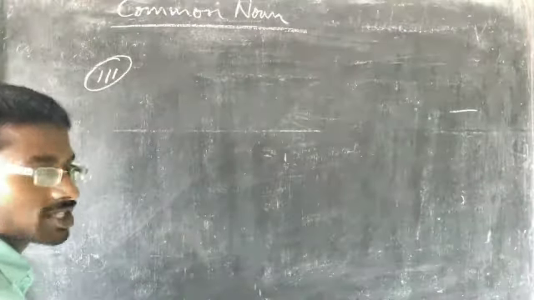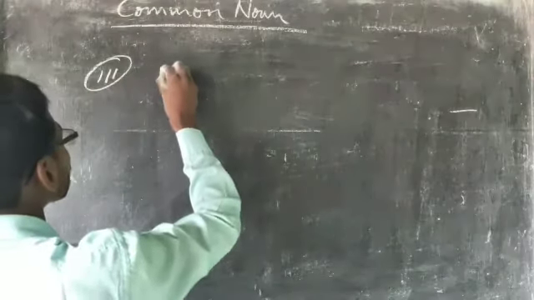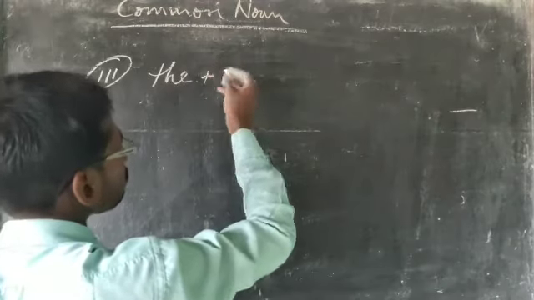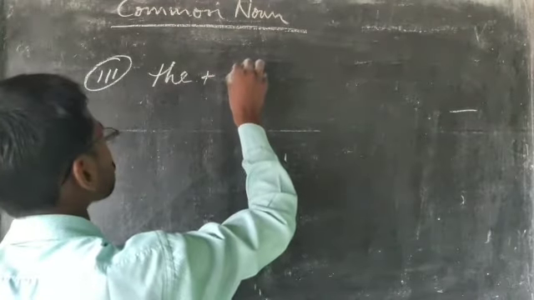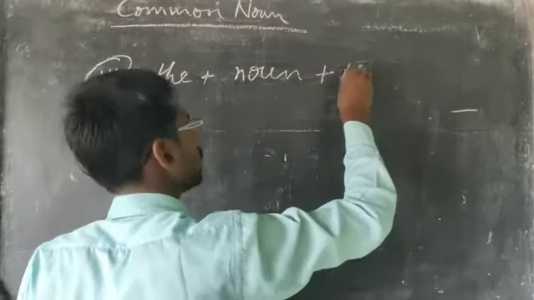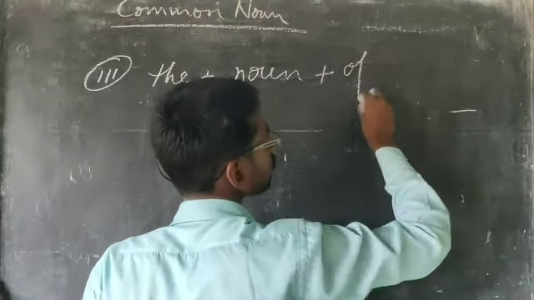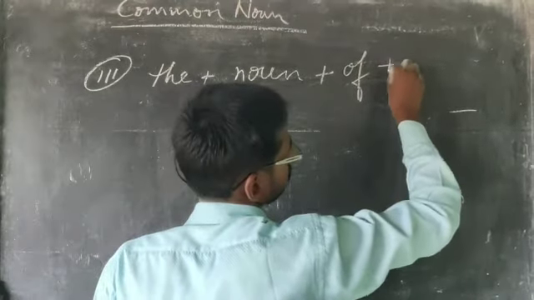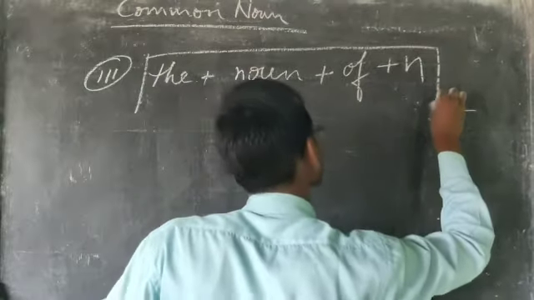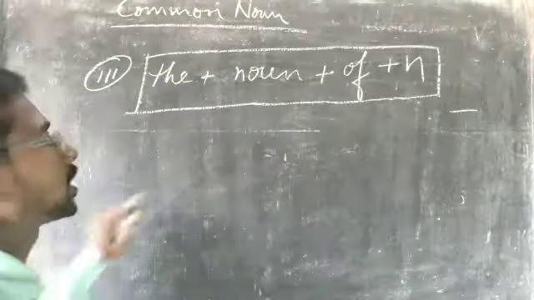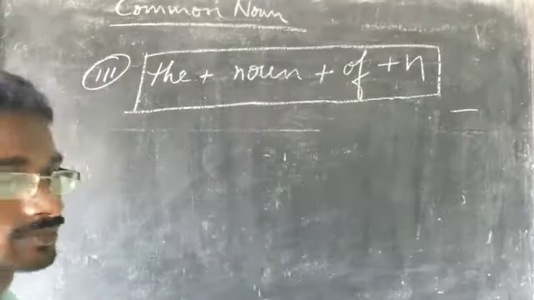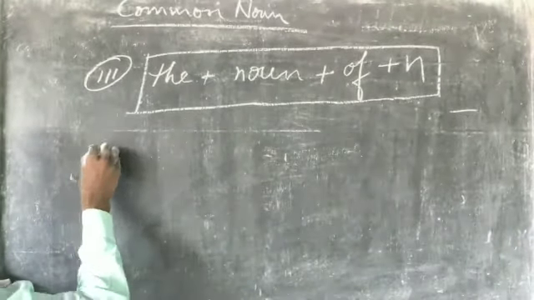And the third rule is here, the plus noun plus of plus noun. Here whether the noun is singular or plural, it doesn't matter. Okay, so now look at some examples.